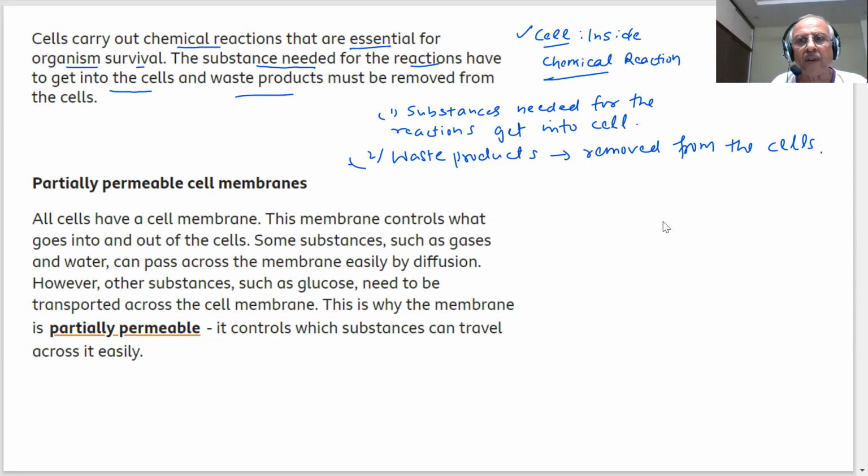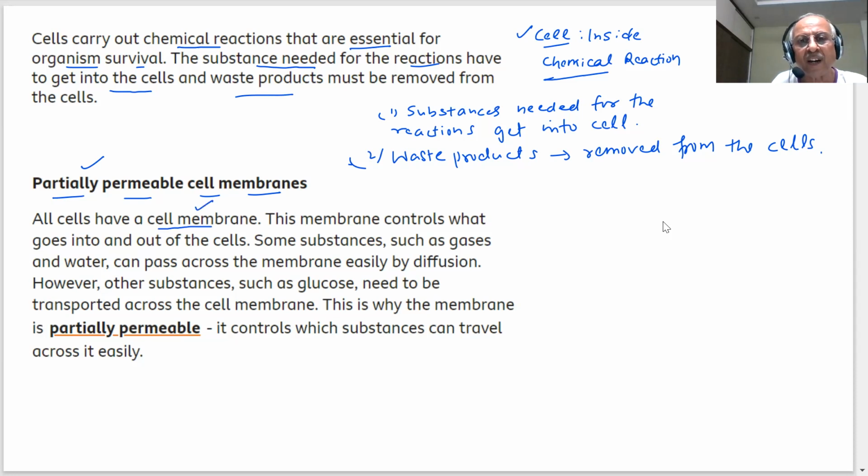Yes. So there is a membrane, the plasma membrane, which allows this process to take place. That is why we are using partially permeable cell membranes. If I say completely permeable, then anything can pass in and anything can go out. But that is not required, then the system will not exist. All cells have a cell membrane.